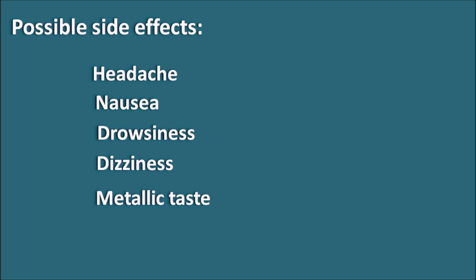And whenever these alcohol levels are greater than 20 mg per dl, fomepizole can be used, and whenever they are greater than 50 mg per dl, hemodialysis is preferred. Fomepizole can be started at a dose of 15 mg per kg followed by 10 mg per kg every 12 hours, and the possible side effects mainly include headache, dizziness, nausea, and metallic taste in the patients.